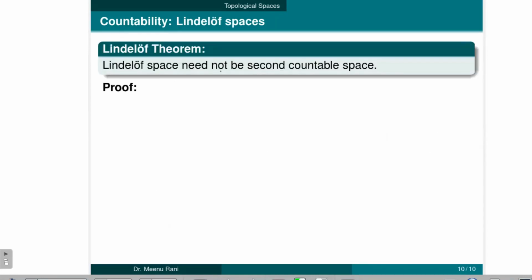But the converse of this theorem need not be true. It means a Lindelof space need not be a second countable space. So we can prove it by taking one example, that will be a counterexample. For this, take X, which is an uncountable set, and we define a topology on this set, that will be the cofinite topology, which is denoted by tau_C.